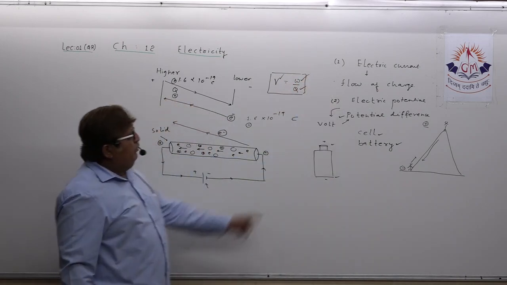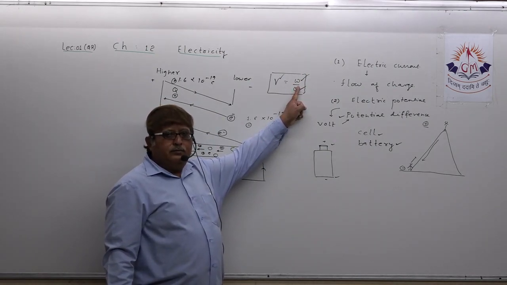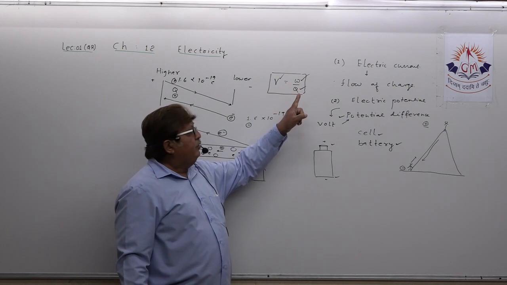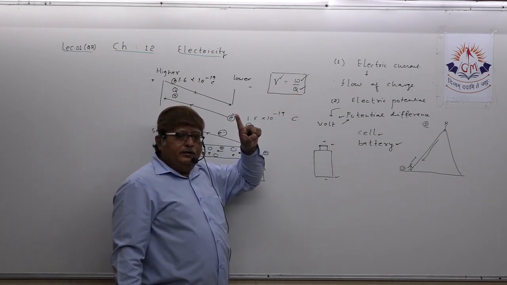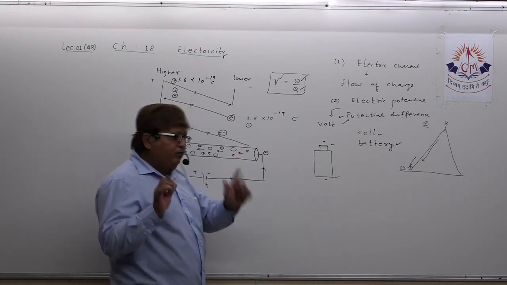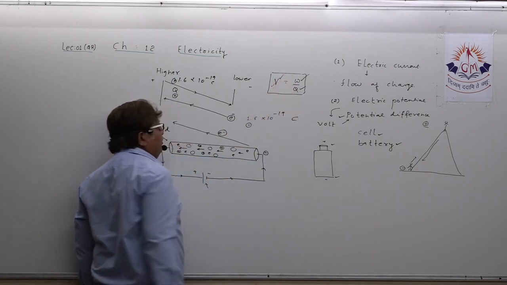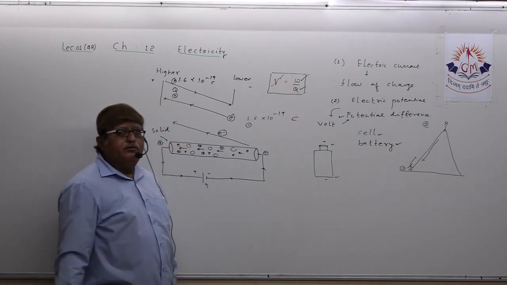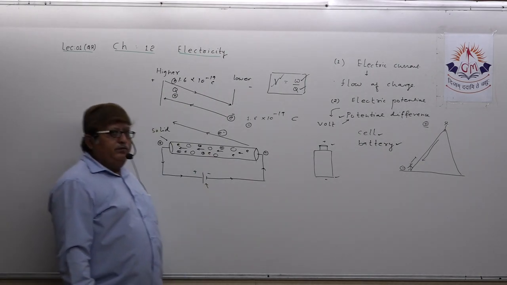Understand how you will define it: if 1 joule of work is done to move 1 coulomb of charge between 2 points in the electric field, then the potential difference between these 2 points is known as 1 volt potential difference.